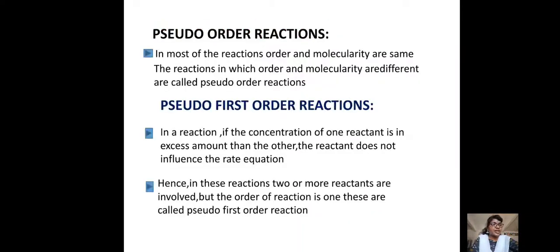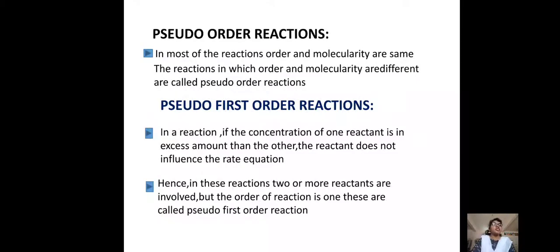And the next one is pseudo order reaction. While we explained order and molecularity, we have seen some examples with different orders and different molecularity. Most of the reactions have the same order and same molecularity, but some reactions differ in the order and molecularity.